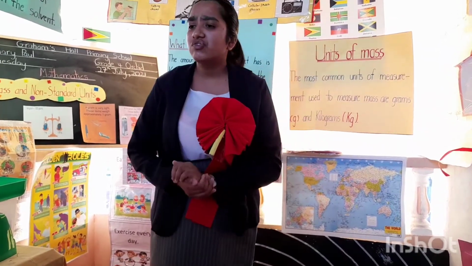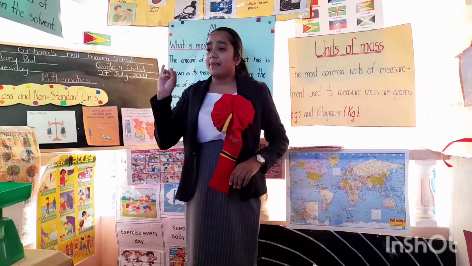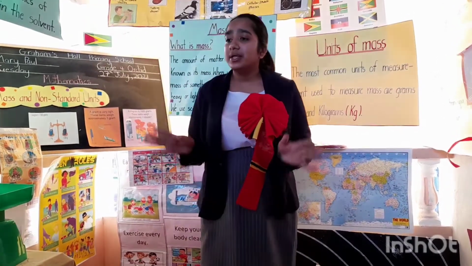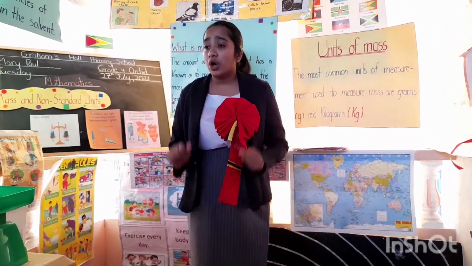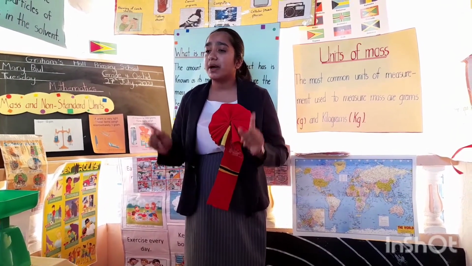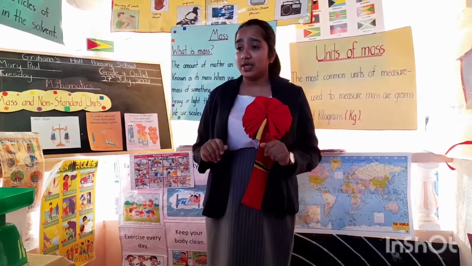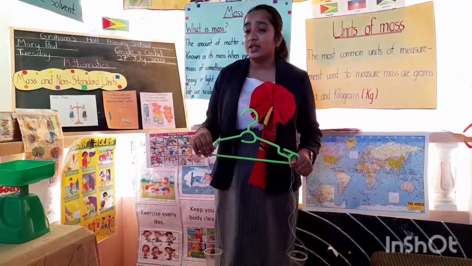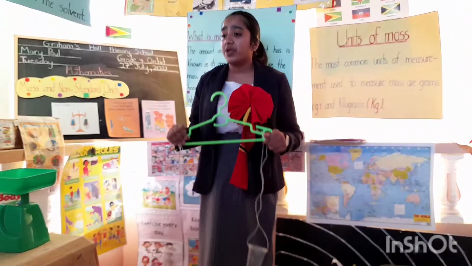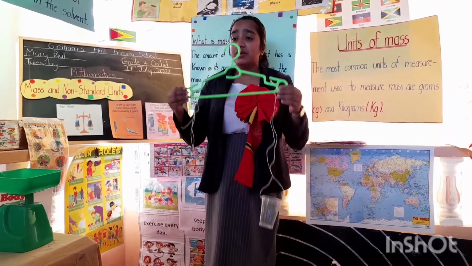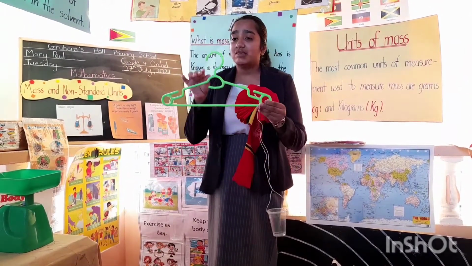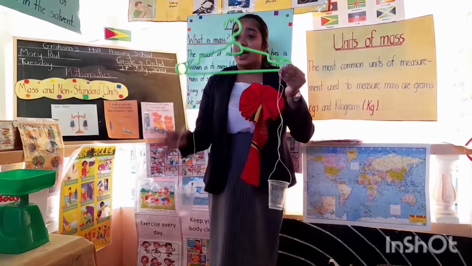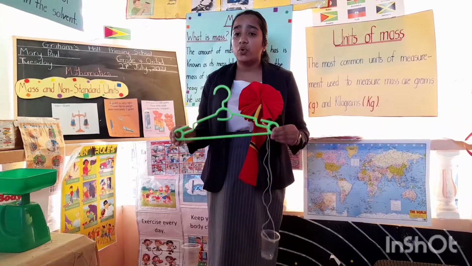Okay boys and girls, now that we have learned about mass and the units of mass, let's look at determining the mass of various objects. And we are going to do this by making an improvised scale. So the materials that we are going to be using are a hanger, polythene twine, and cups. And we'll also need scissors to bore the holes in the cup.